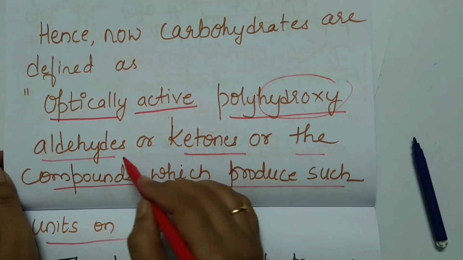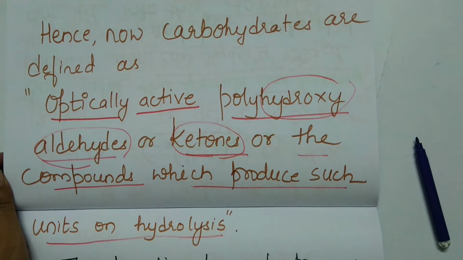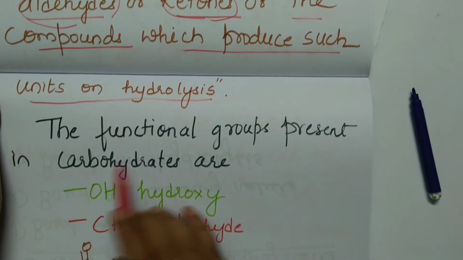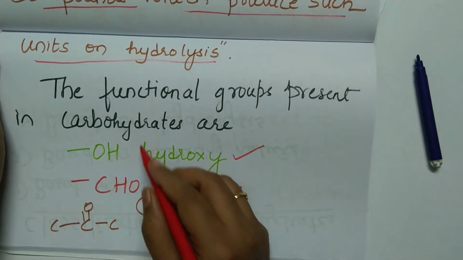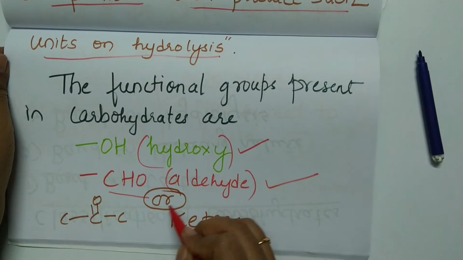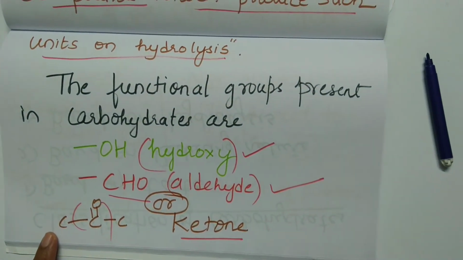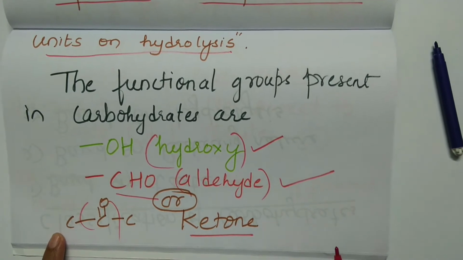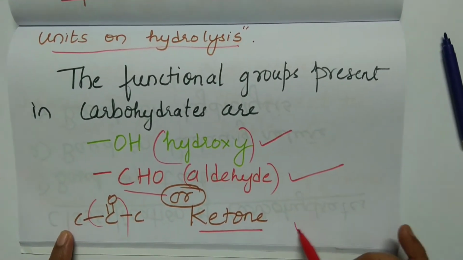Hydroxyl group, aldehydic group, and ketonic group. So the functional groups present in carbohydrates are OH, hydroxy, aldehyde, CHO, or ketone, C double bond O. So in a carbohydrate you can have OH group, aldehydic, or a ketonic group.